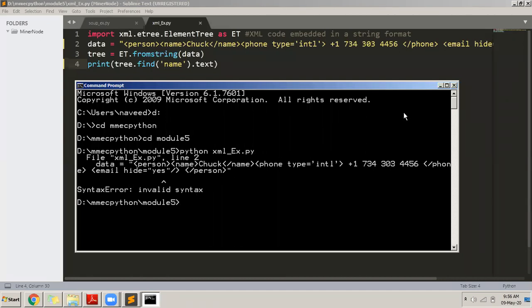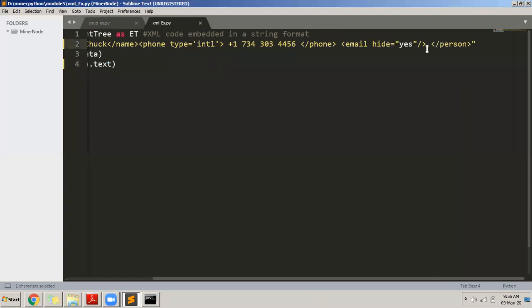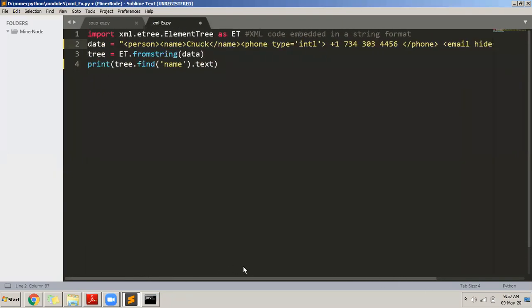So there is some problem it is showing here. Yeah, because what is happening is my double quotes start here in data, and then there is another double quote here. So from where the string starts and where it ends, we don't know. So put a single quote there instead of double quotes, and now my entire XML document is ready. The problem was that double quotes were coming in between double quotes, so there was confusion. So I'll save the file.